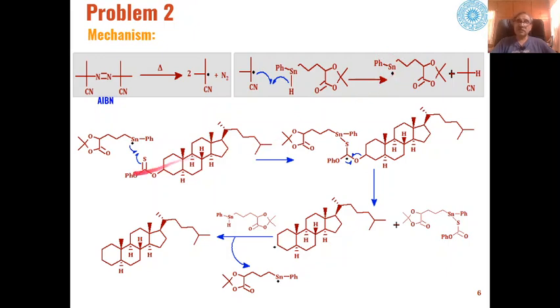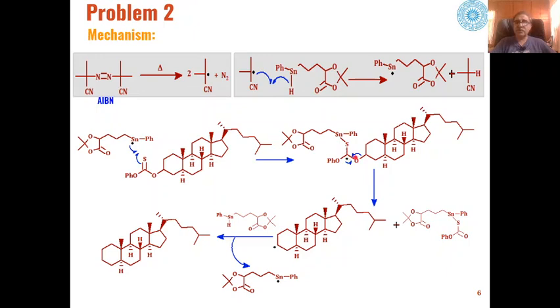This tin-based free radical will interact with the thiocarbonyl compound like this, and a tin-sulfur bond will be formed with a free radical formation at this carbon atom, and then this carbon-oxygen bond will undergo homolytic cleavage, one electron from here and one electron from here.